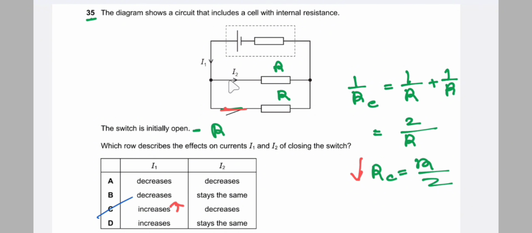And this I1 current is divided into I2, and suppose this is I3. Since it is divided, the current I2, which was initially getting all of I1, now gets less current. So the current decreases. So the correct answer is C.